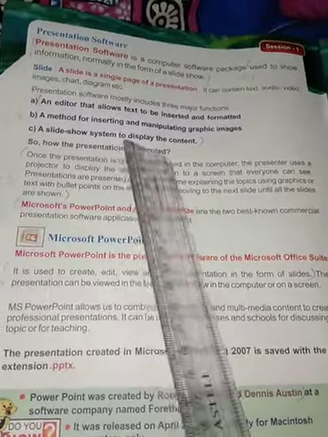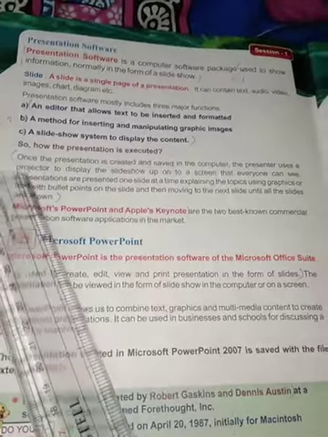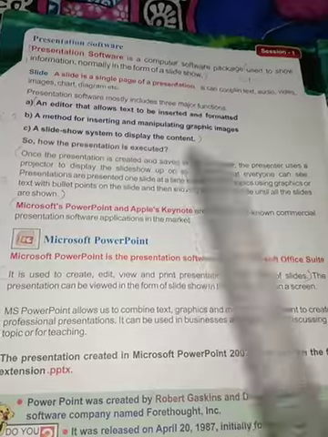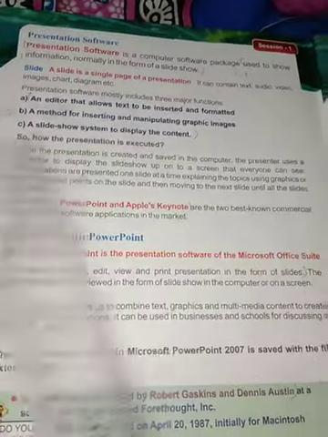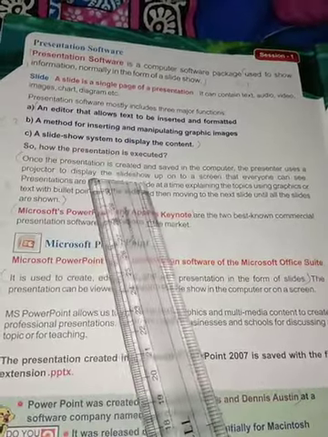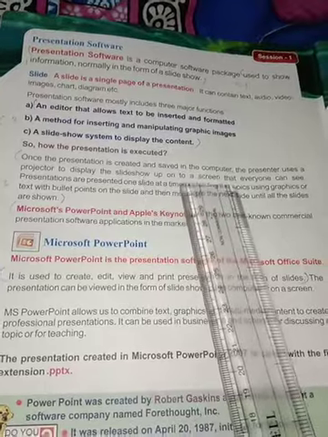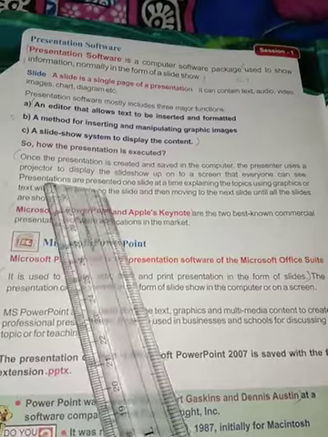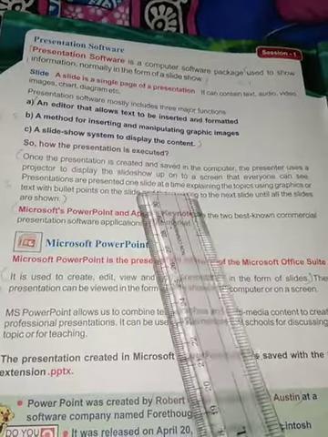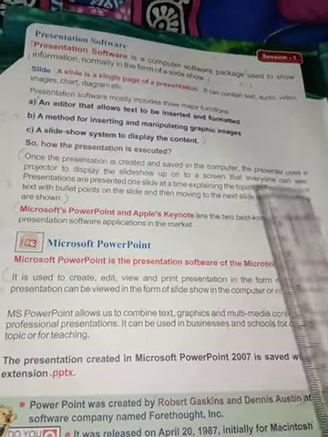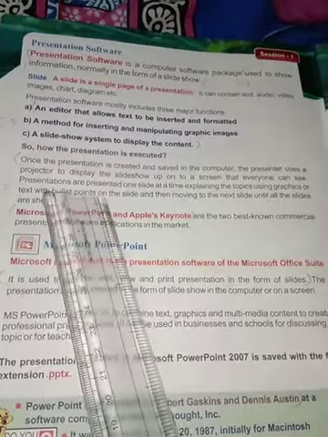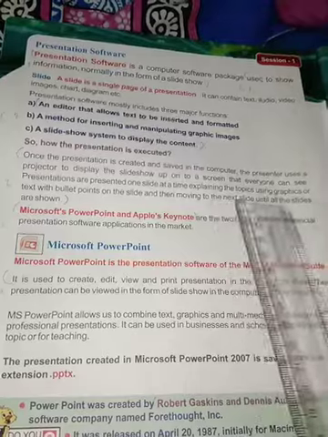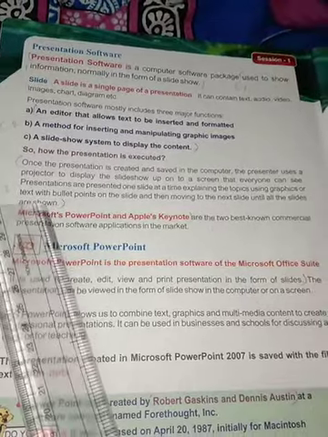So, how is the presentation executed? Once the presentation is created and saved in the computer, the presenter uses a projector to display the slideshow onto a screen that everyone can see. Presentations are presented one slide at a time, explaining the topics using graphics or text with bullet points on the slide and then moving to the next slide until all the slides are shown.